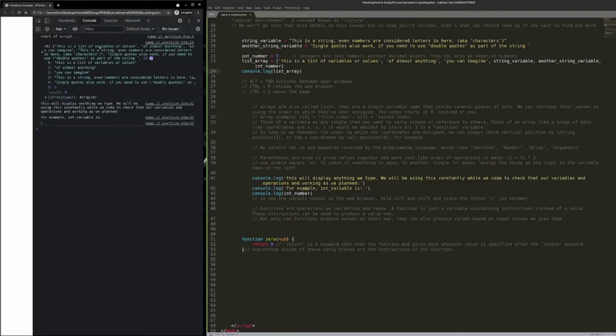So here is our list that we had made on line 24. We said console log list array. Well, what's our list array? It's this. And everything contained in brackets, these square brackets here, separated by commas, constitutes different items of values which are indexed in the array in the order that they are appearing on here, which you'll see the indexes always start at 0 in programming language.